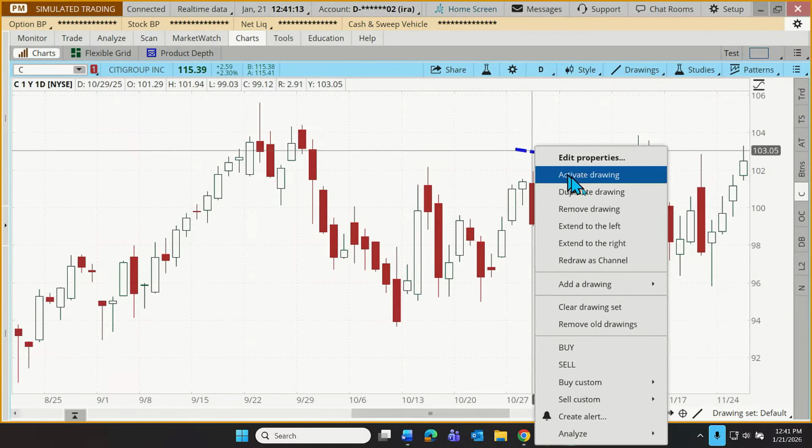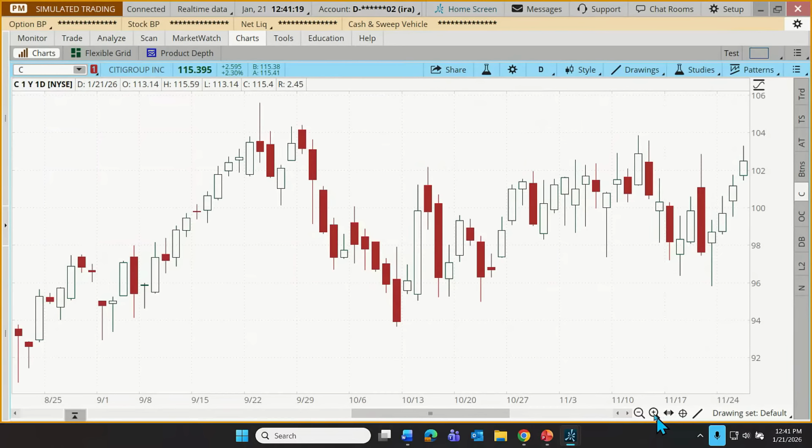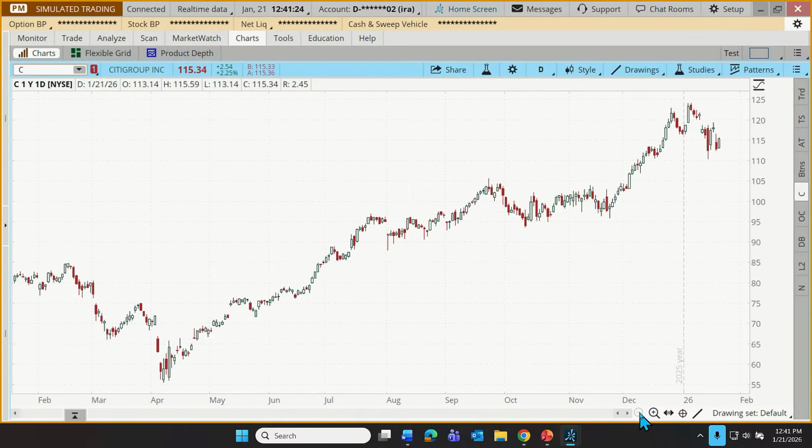Anyway, I have my drawing tool activated. Let me remove that drawing and just use the zoom out feature. There we go. All right.